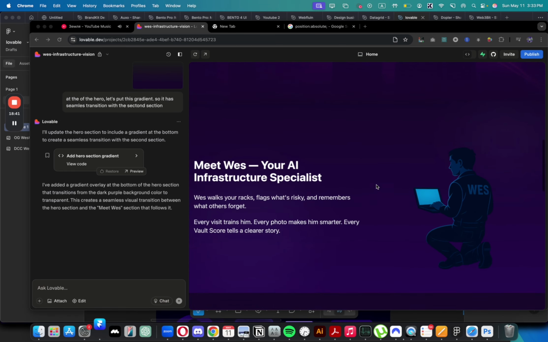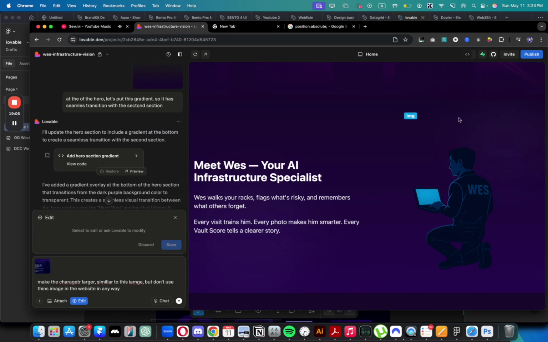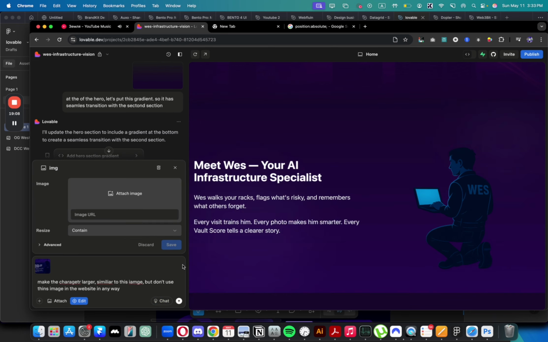Still, I don't really like how it looks. So we're gonna send this screenshot I took from this mockup website and ask it to make the character larger. Similar to this image, but don't use this image in the website in any way, because it might actually take that image.